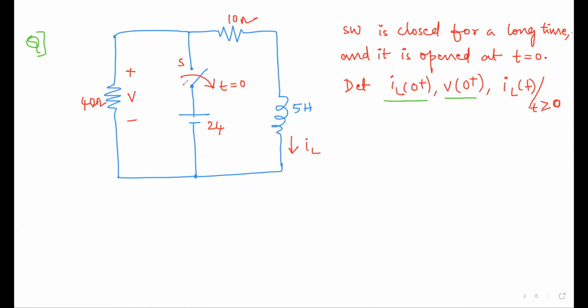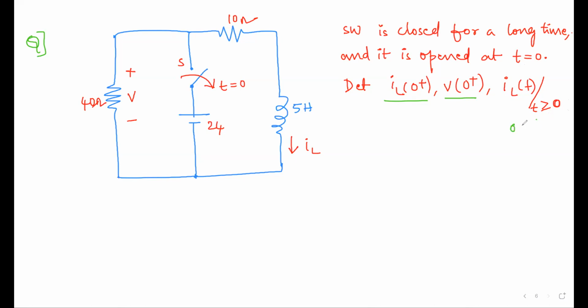So after the switch is opened, we have to find what the voltage across the 40 ohms will be, and also what the current through the inductor is, for the time instant from 0 to infinity. t is greater than or equal to 0.